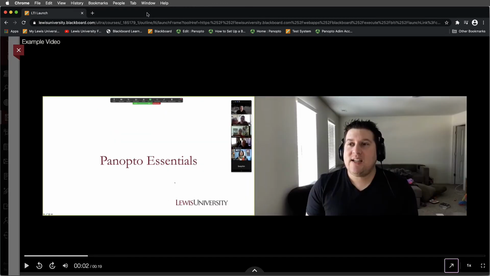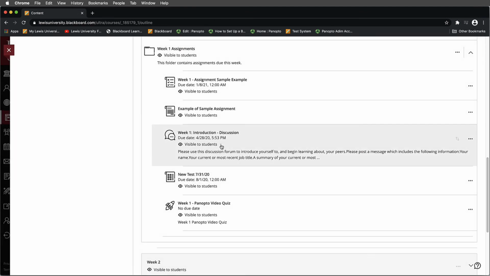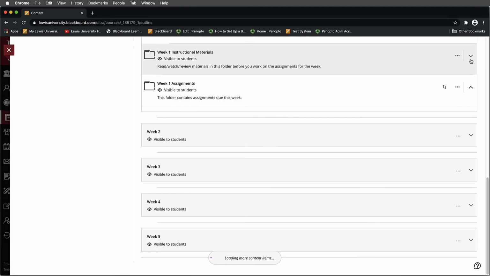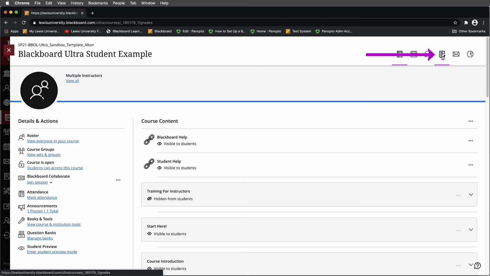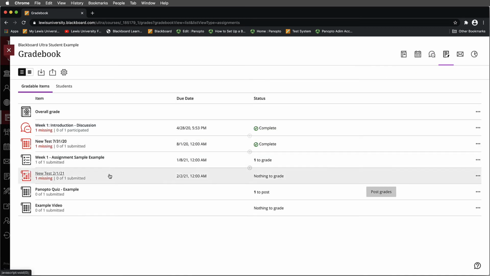Now what I'm going to show you is what would happen if we were to look at the grade center. Remember, to get to the grade center in Ultra, you come across the top, and I'm going to go ahead and access the gradebook. You will see that, again, I didn't have to set up a particular grade center item by itself.